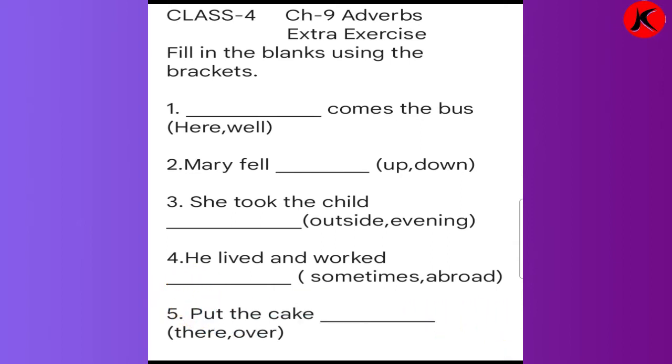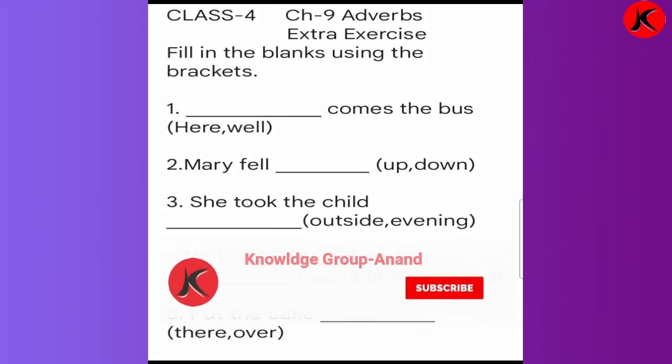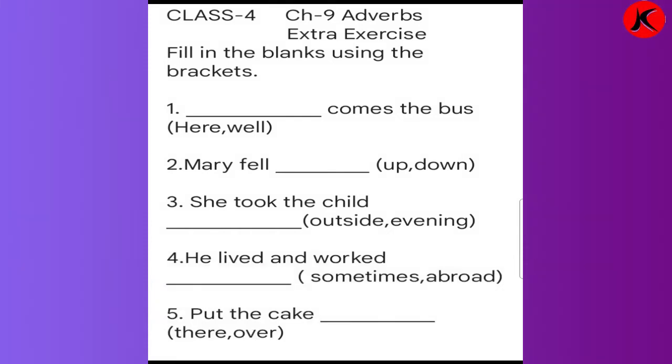In the previous session, we had learned about adverbs and their four types: adverb of manner, adverb of place, adverb of time, and adverb of frequency. Now this exercise is about adverb of place. So we'll do this fill in the blanks exercise using the words in the brackets.